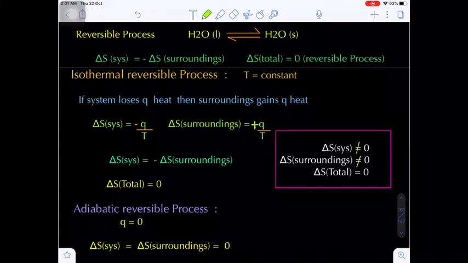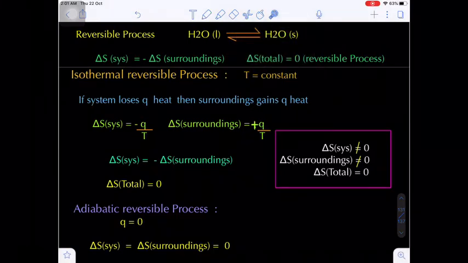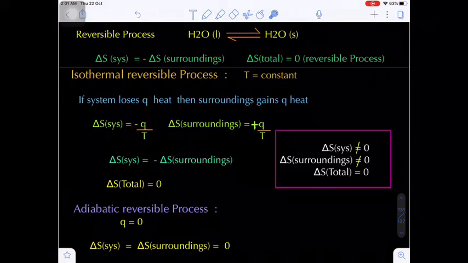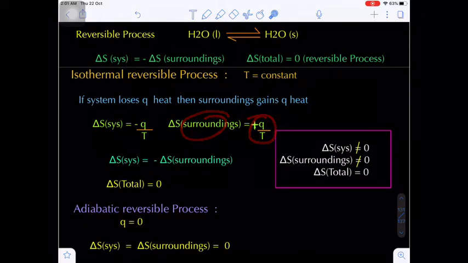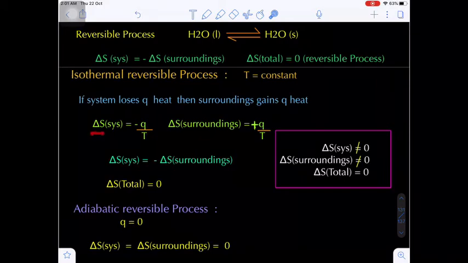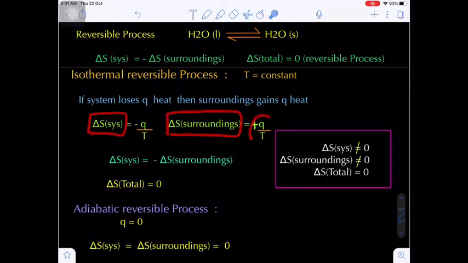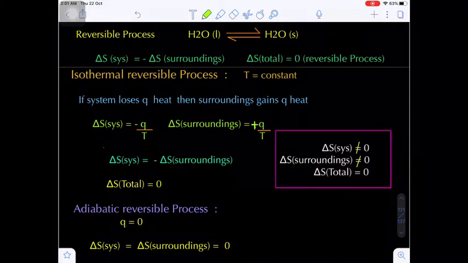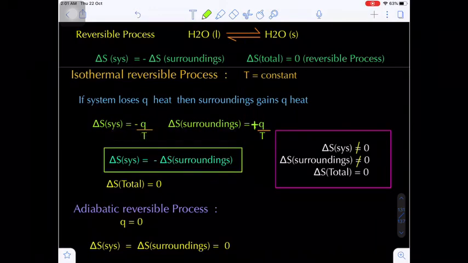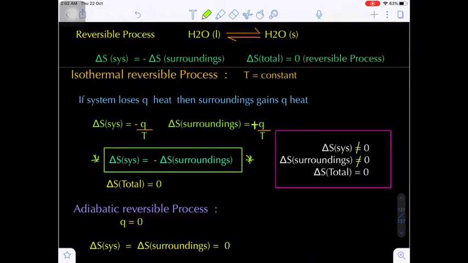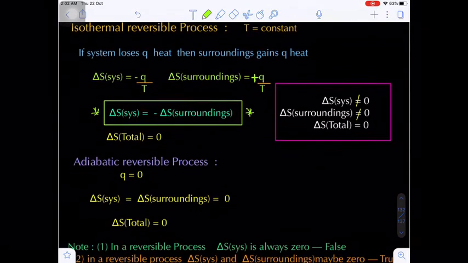But in case of the surroundings, how much heat energy does the system lose? Minus Q. That amount of heat energy is absorbed by whom? The surroundings. So it is plus Q by T at a constant temperature. From these two expressions we can conclude the change in entropy of the system will be equal to the change in entropy of the surroundings with opposite sign. Remember, this is valid for every reversible process. The change in entropy of the system equals the negative of the change in entropy of the surroundings.